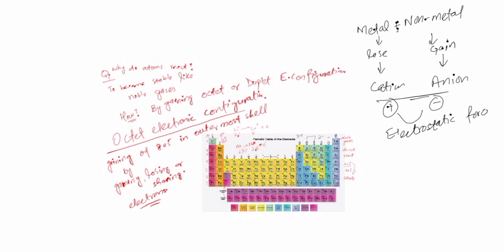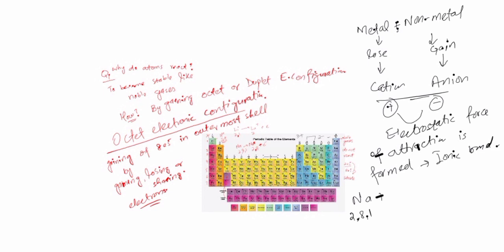The force of attraction is formed, which is known as ionic bond. What is called ionic bond? For example, Na, how many electrons does it have? 2, 8, 1, and chlorine has 2, 8, and 7.